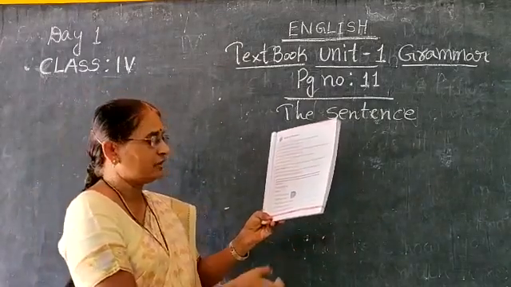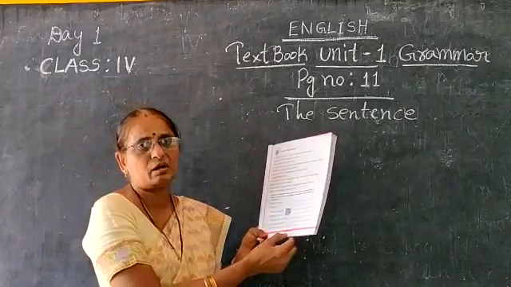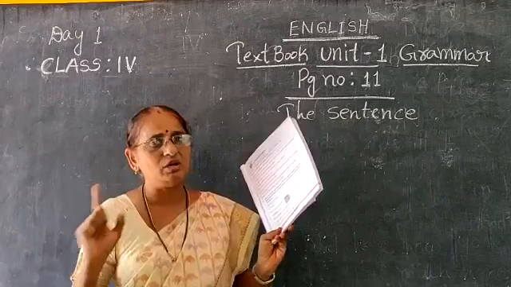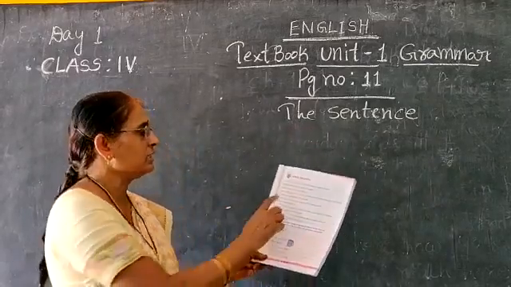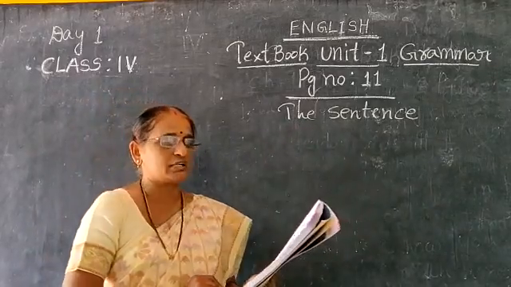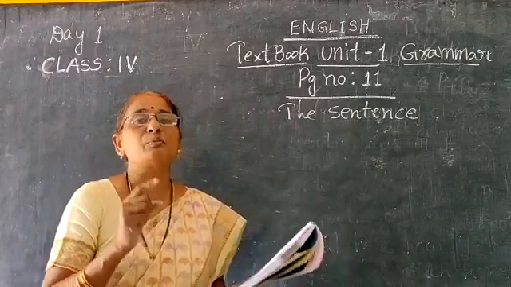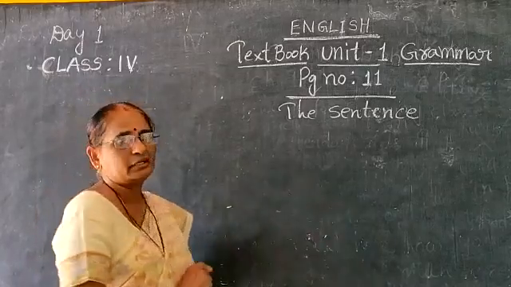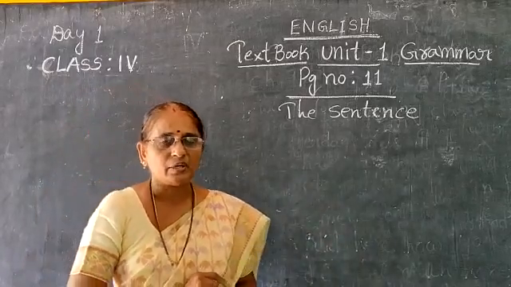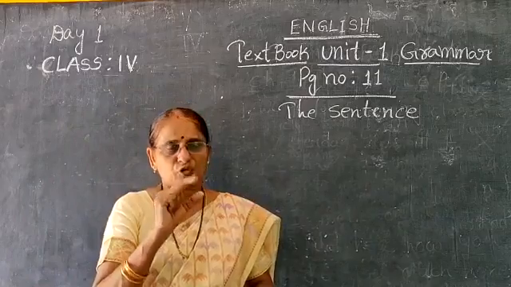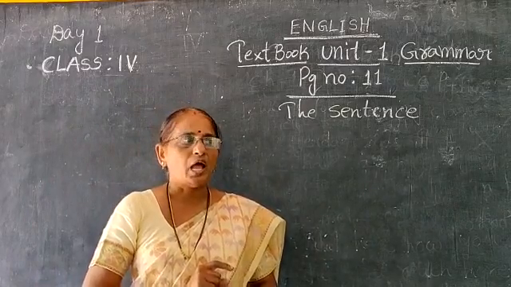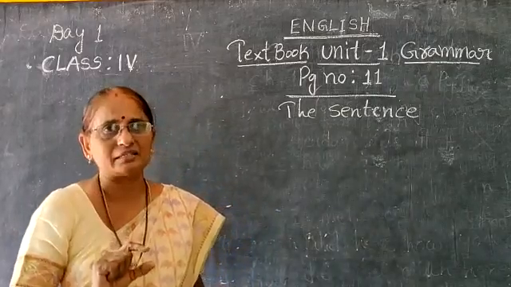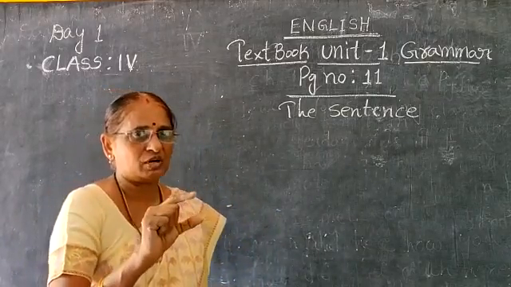See, take your textbook, everybody, page number 11, children. Textbook, not grammar book. We have a separate textbook. Apart from the textbook, we have one more grammar book also, children. Okay, see here, a sentence is a group of words that makes complete sense, complete meaning. Already I explained. See here: children are playing in the park. I am going to the shop. Orange is a fruit. Watermelon is a fruit. I have 4 pens. She is my sister. All these are called sentences, formed with a group of words, isn't it?